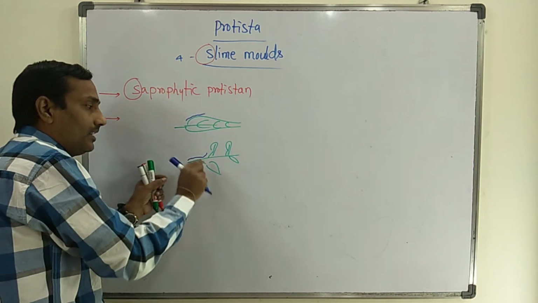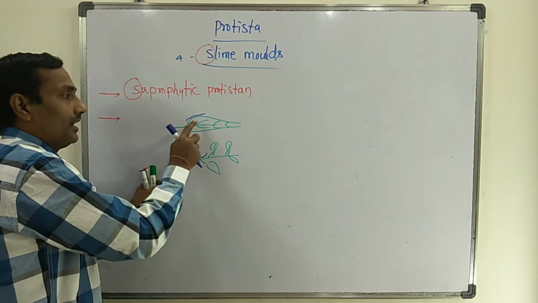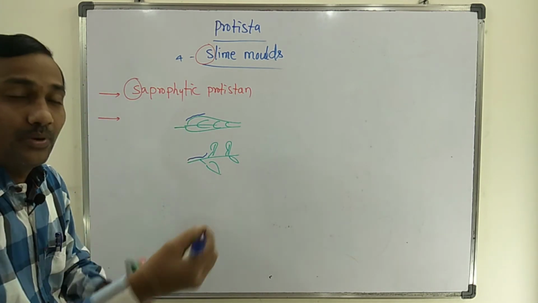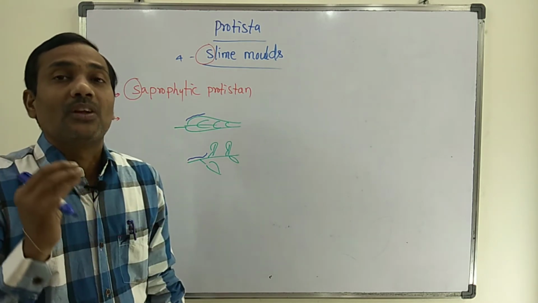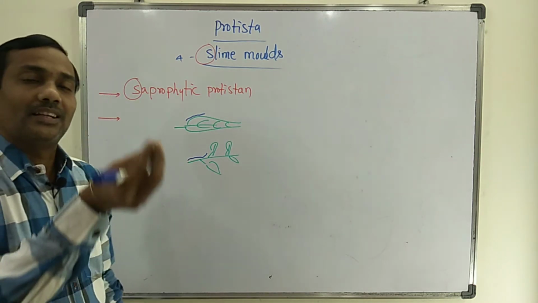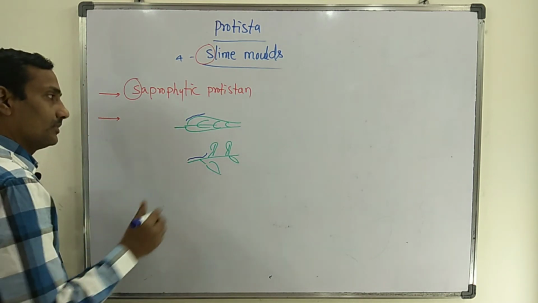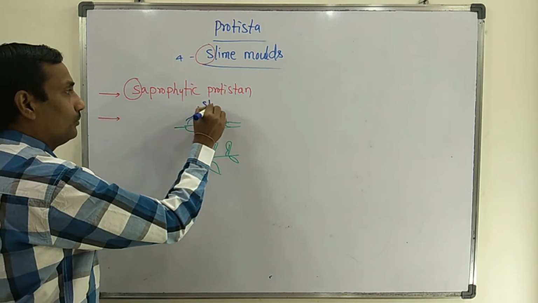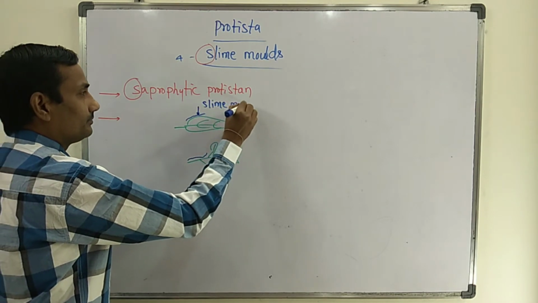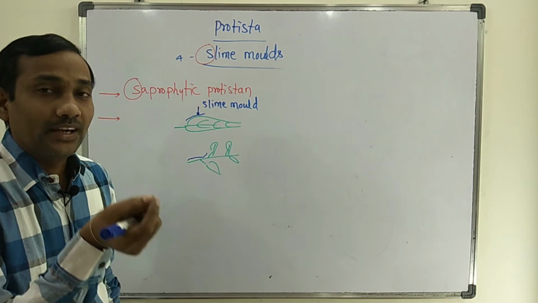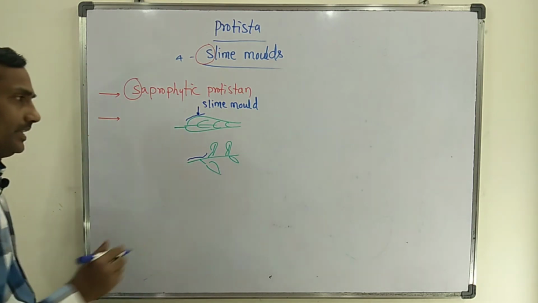It will spread on it, develop, and engulf organic material. That organic material is engulfed by the slime mold. This is a slime mold.